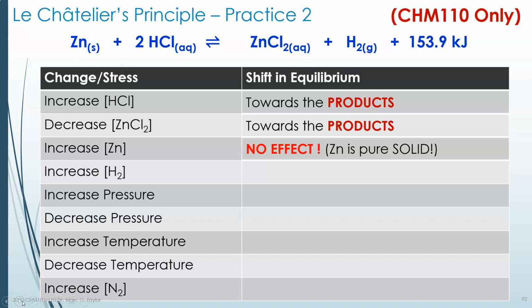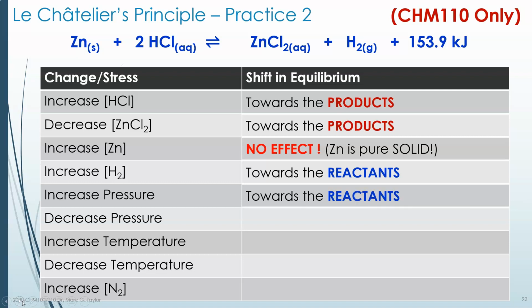Increasing the hydrogen gas concentration, well, that's a product. Now we have too many products, we need to make more reactants. Increasing the pressure, well, anytime you see pressure, we have to look at the gases. There are no gases on the left side of this equation, and there is only one gas on the right side, 1 mole of hydrogen gas. So we have 1 on the right, and we have 0 moles on the left. Increasing pressure will always favor the side with less gas, and that would be the reactants.